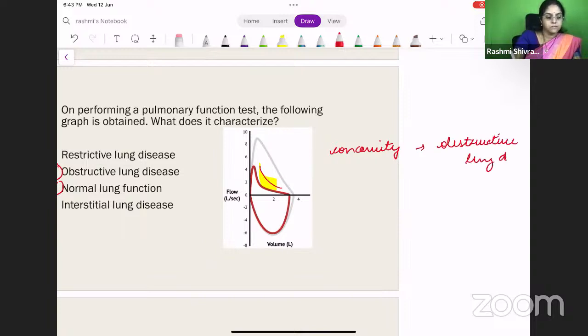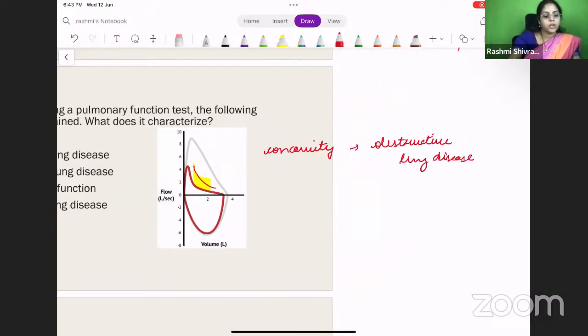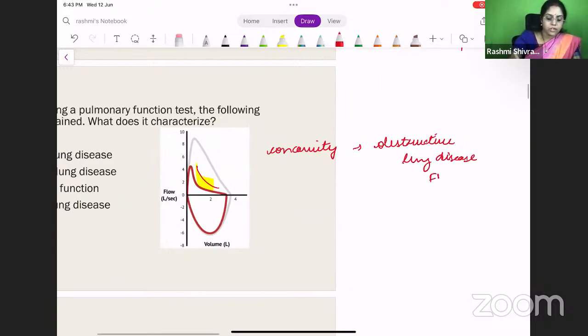Obstructive lung disease. So what happens in this? The FEV1 is reduced, but the total lung capacity will be increased. Say like in emphysema, the total lung capacity will be increased, but the FEV1 will be reduced. So this is an obstructive lung disease pattern.